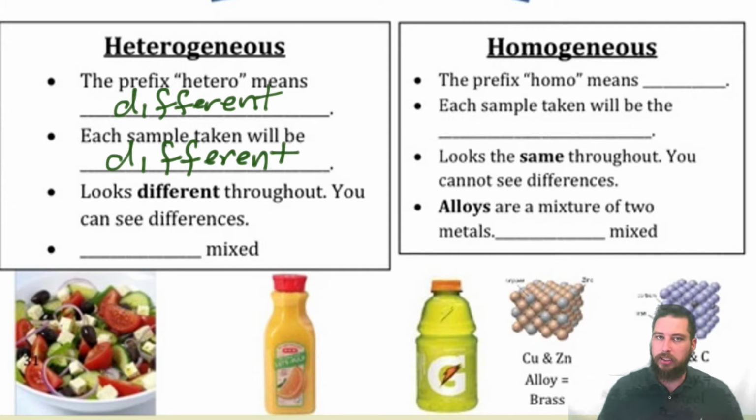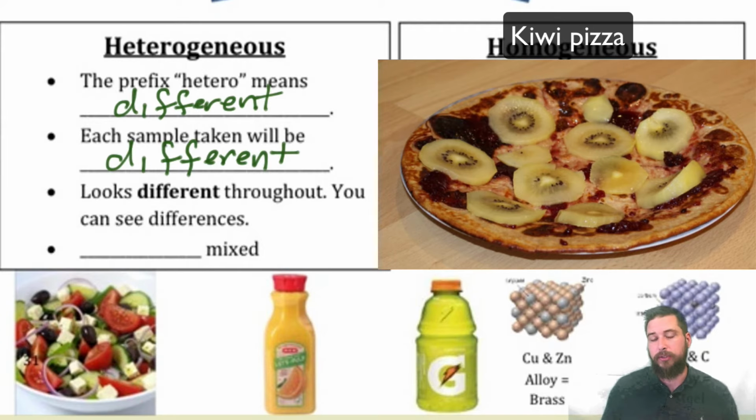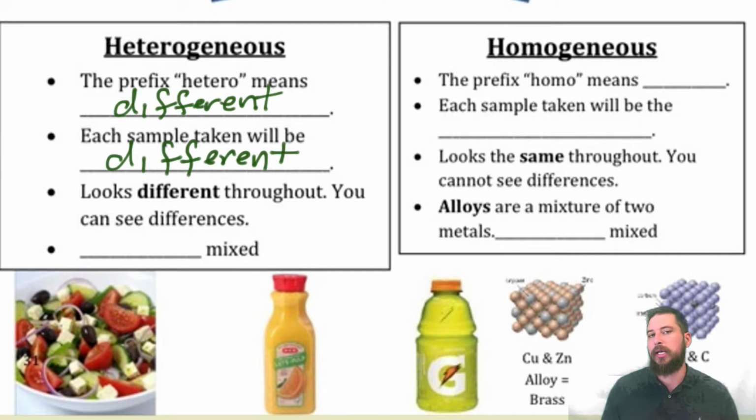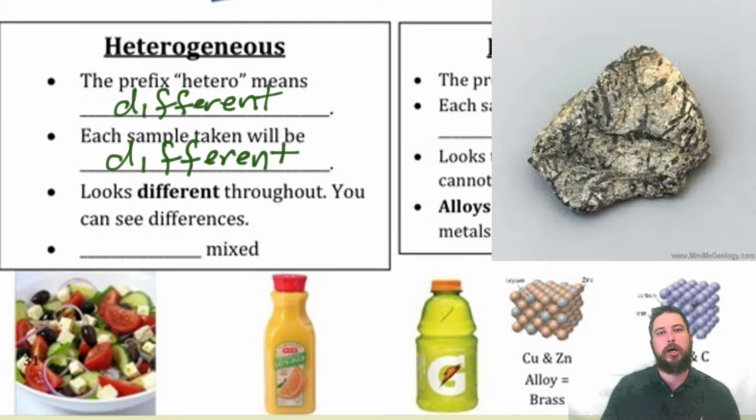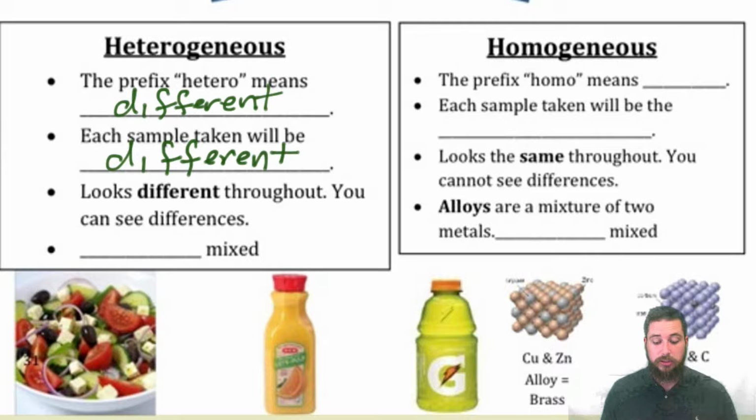A pizza is another example of that. Each bite of a pizza you take is going to be different. And so that's an example of a heterogeneous mixture. Now, another example would be like rocks. If you were to go out to Enchanted Rock and get a piece of rock, each rock you get might be a little different because it's a heterogeneous mixture. And specifically, heterogeneous mixtures, you can see differences. You can see the differences throughout the heterogeneous mixture.